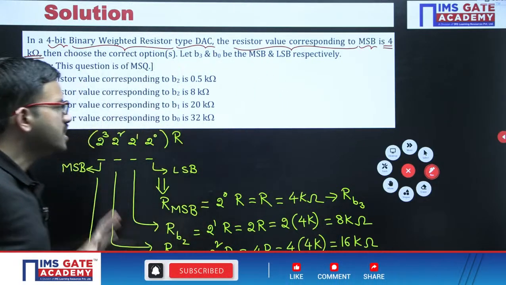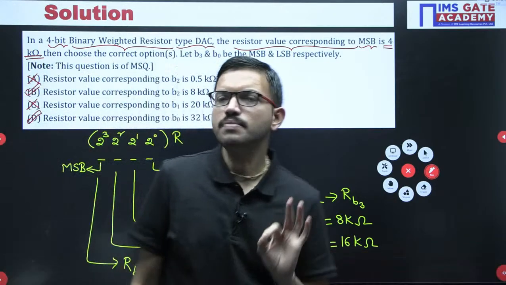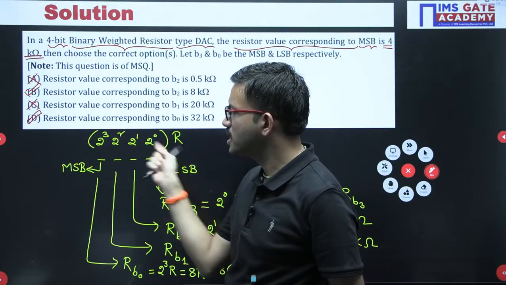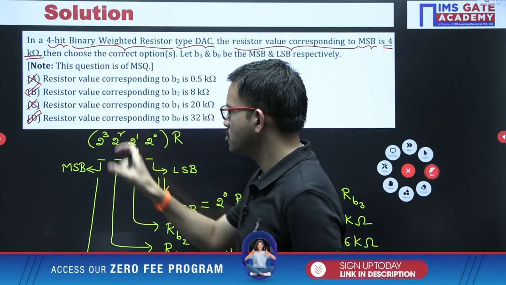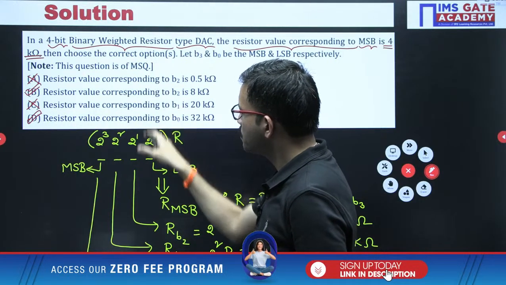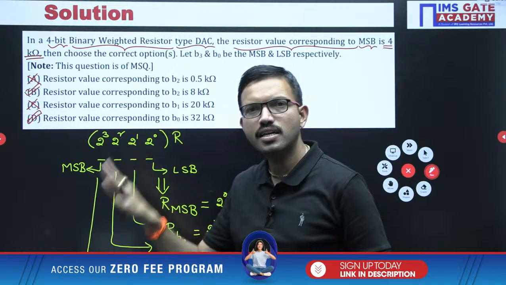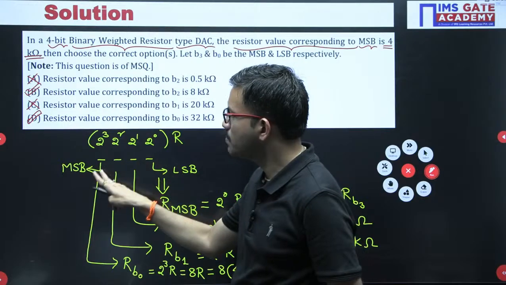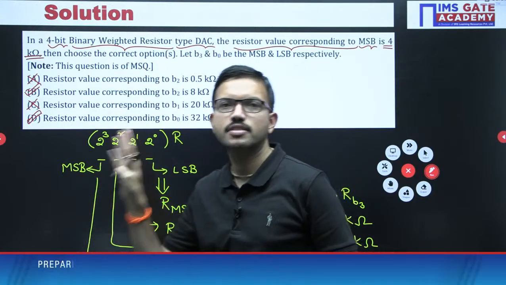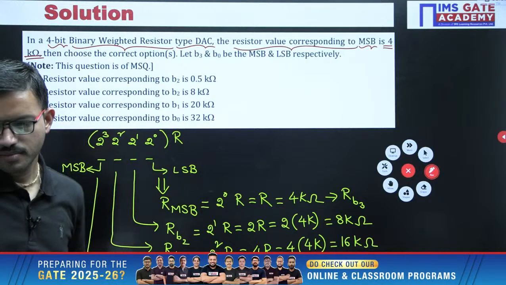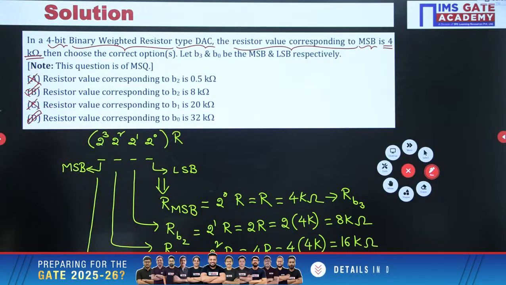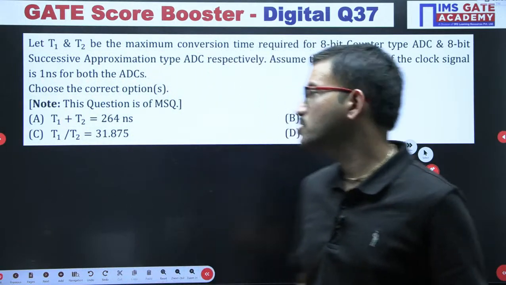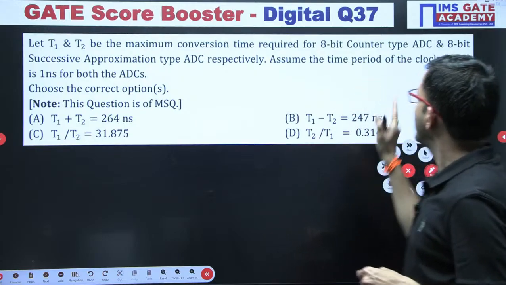Okay, so in this way, see, no need to learn anything by heart, very simple. With respect to the unsigned case, first represent the bits' positional weights, and you know which one is LSB and which one is MSB. Whatever positional weights you got, multiply with the resistor, but the resistor value we consider exactly opposite. If this is LSB, this resistor value we give for MSB. If this is MSB, this resistor value we give for LSB, that's all.